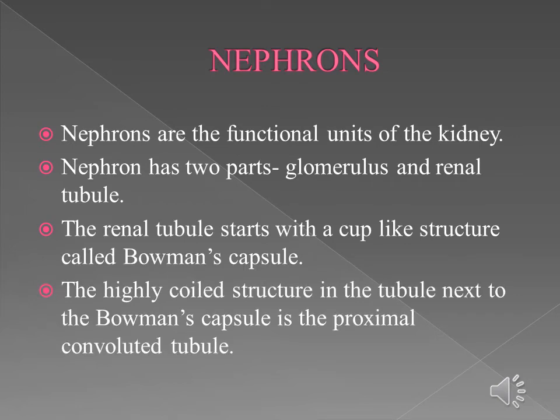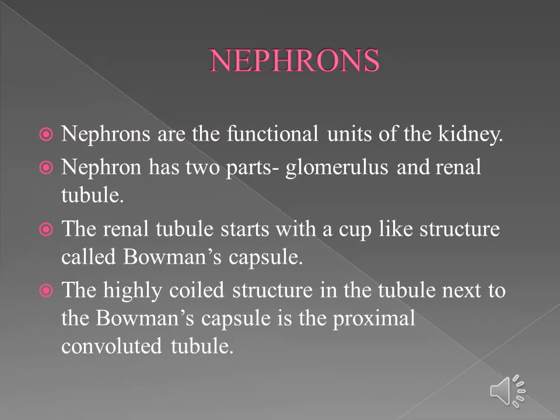The next topic is nephron. Nephrons are the functional units of the kidney. Each nephron has two parts, glomerulus and renal tubule. Glomerulus consists of a bunch of capillaries formed by afferent arterioles. Blood from glomerulus is carried away by efferent arterioles.